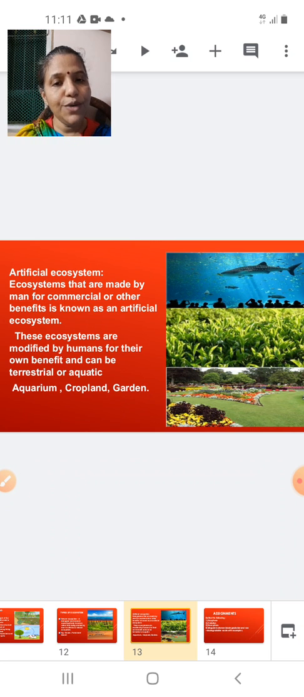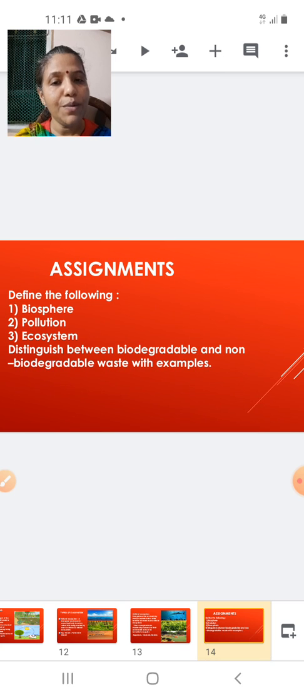So artificial ecosystems, ecosystems that are made by man for commercial or other benefit, are known as artificial ecosystems. These ecosystems are modified by humans for their own benefit and can be terrestrial or aquatic. Example: aquarium, cropland, gardens. Okay, so that marks the end of today's session, and now you have some assignment questions.